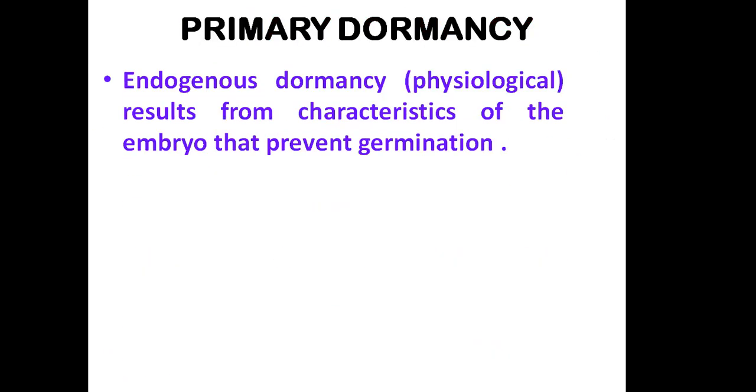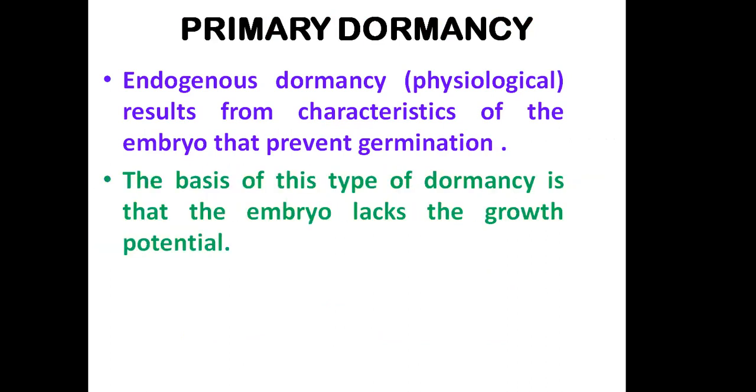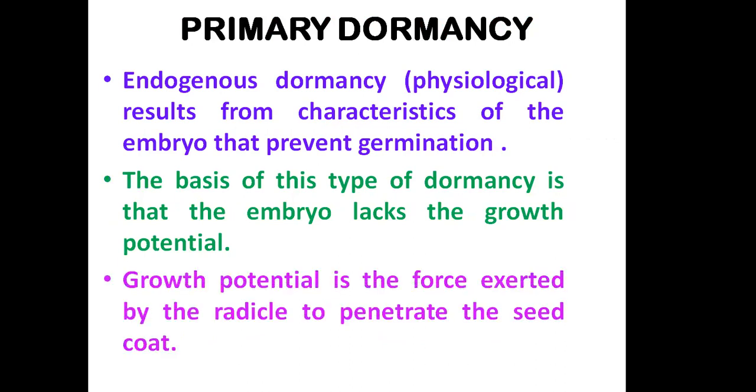There is also endogenous dormancy, that is physiological dormancy, which results from characteristics of the embryo that prevent germination of the embryo. The basis of this type of dormancy is that the embryo lacks growth potential. Means, what is the required potential for germination, and if it is not attained by the seed, that may lead to dormancy. The growth potential is the force exerted by the radicle to penetrate the seed coat.